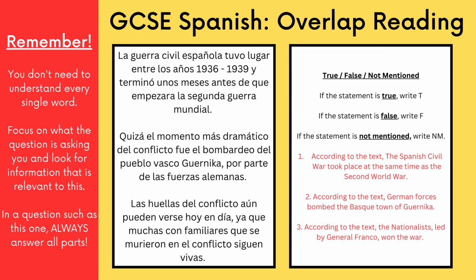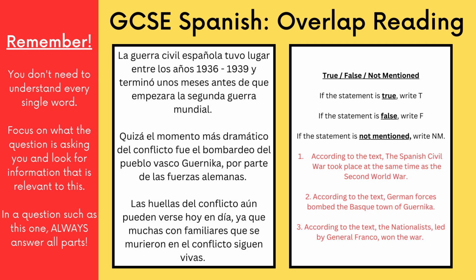Okay, this is a GCSE Spanish overlap reading question. As I put on the left-hand side here, key points to remember before you do this. You don't need to understand every single word of this. You have to expect on a true, false, not mentioned question like this that there will be words that you don't understand. They're there deliberately to distract you. Don't let them distract you. Focus on what the question is asking you and look for information that is relevant to this.